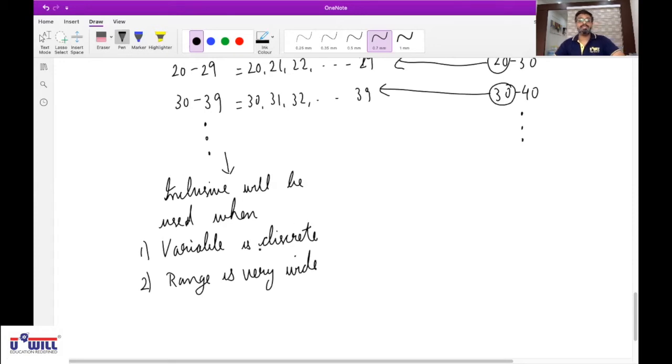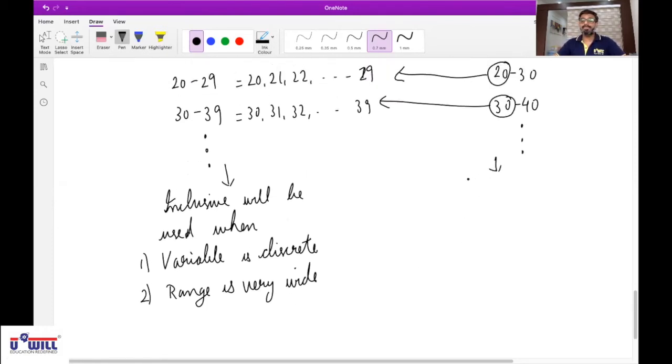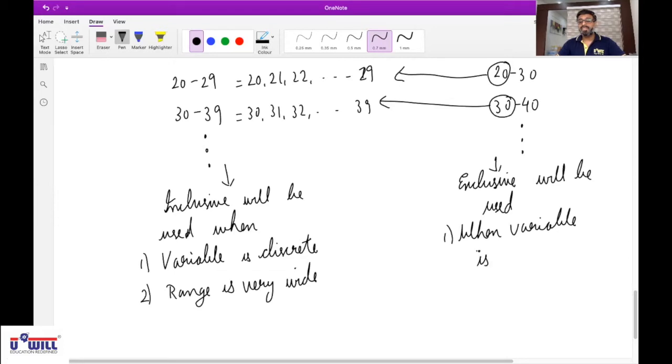In such questions, we will use inclusive. When the variable is discrete but the range of data is very wide. And exclusive will be used only in one situation, when the variable is continuous. Inclusive we will use when the variable is discrete and the range is very wide.